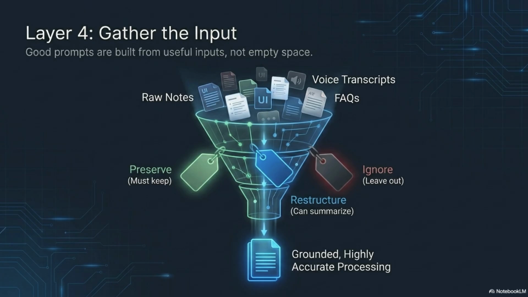That source material can be raw notes, transcripts, FAQs, voice samples, offer details, outlines, rough drafts, brand rules, previous content, or audience questions. Then you decide what AI should do with that material. Preserve the details that must stay accurate. Restructure the pieces that can be summarized. Ignore anything that does not belong in the final output. This is how you get grounded, more accurate processing. AI cannot preserve context it never received. Give it the right material.